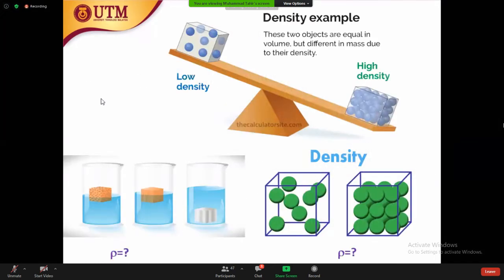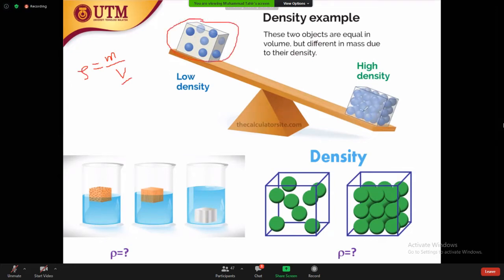So this is the example of the density. You see here, there are two blocks. Density is mass over volume, as we know. In this block the volume is the same, but the mass of this block is different. Here you see only a few balls, so volume is more and mass is less. So the density of this block is low.